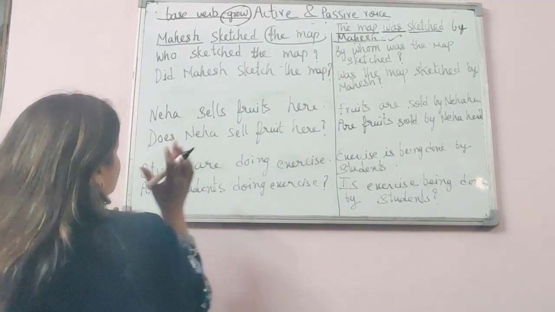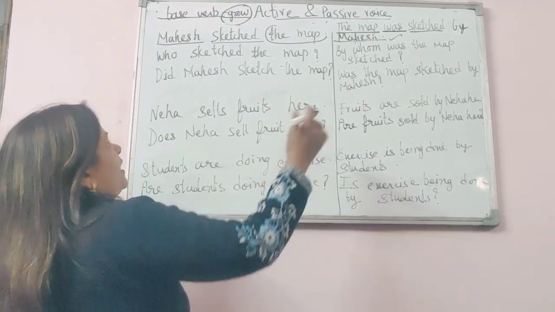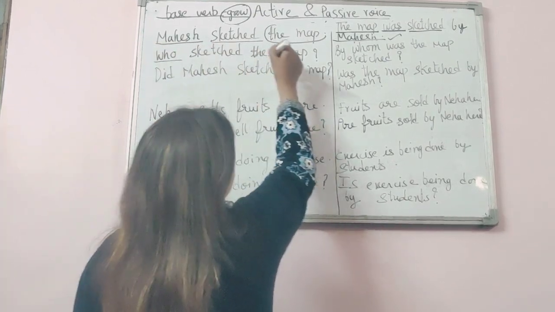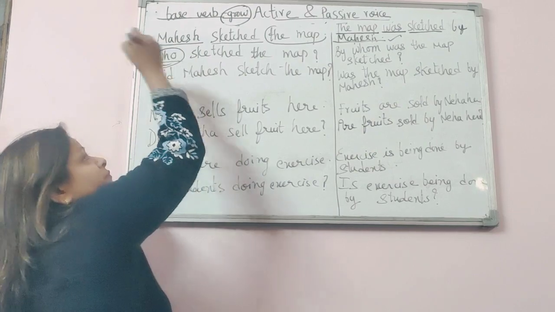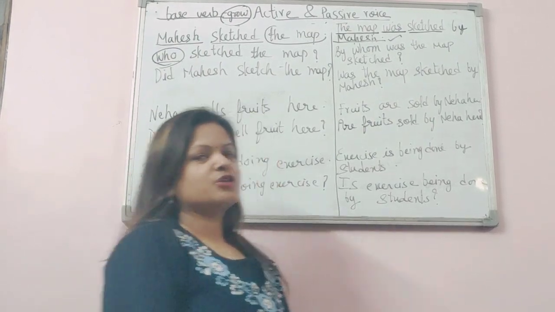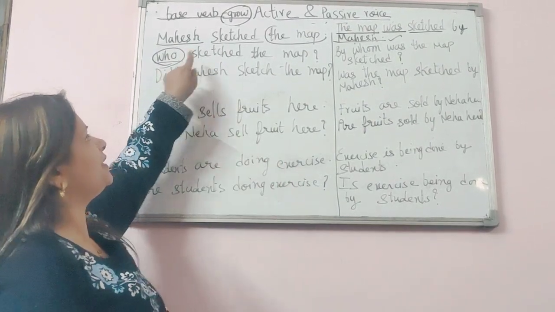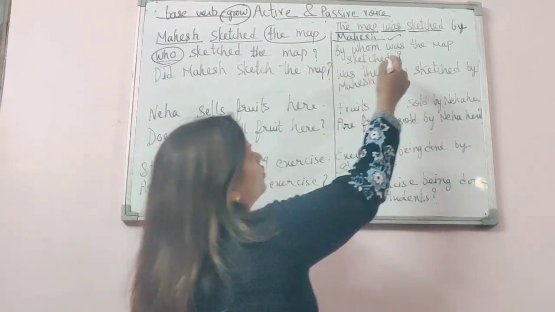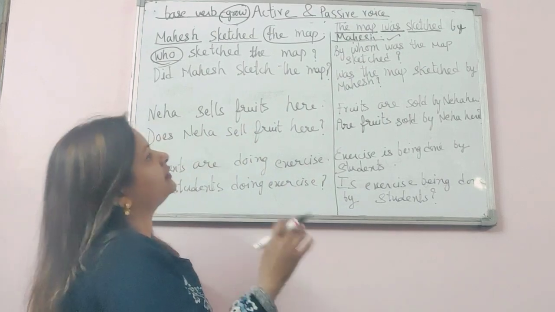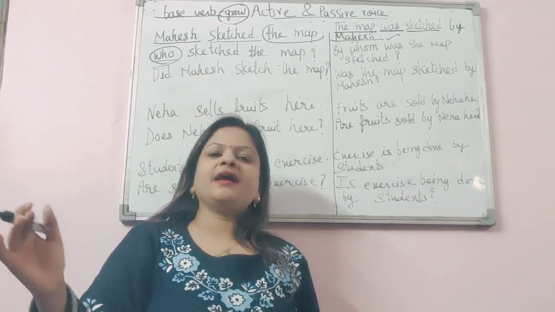Now look at the same sentence in interrogative form. If I ask who sketched the map, so that who is our subject, which I don't know. Okay, so how will I turn it? That who will be turned into by whom. So we can either write by whom was the map sketched, or the map was sketched by whom.